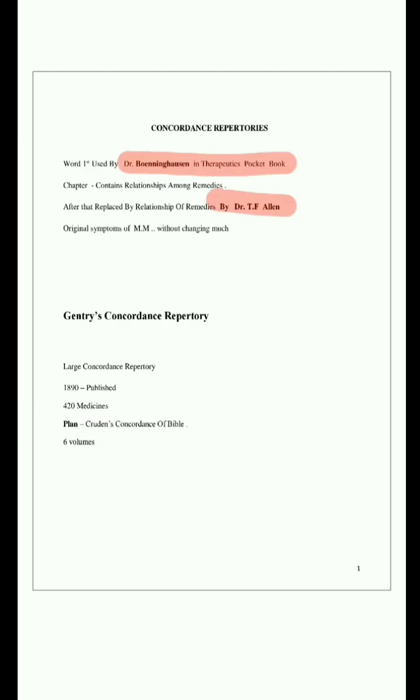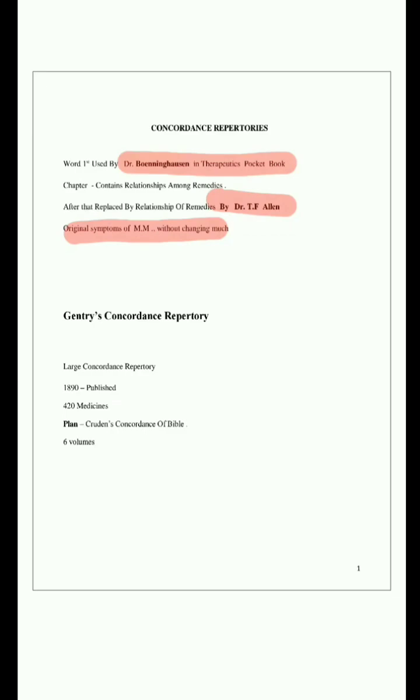Concordance means what? The original symptoms of materia medica will be there without much changing in the language of the patients. Usually in repertory, we have some repertory language, but in concordance repertories, those changes will not be there. So first, who first used the word concordance? The answer is Dr. Boenninghausen. After that, it was replaced by relationship of remedies by Dr. T.F. Allen. This is also an important question. After that, you have to know what concordance is.